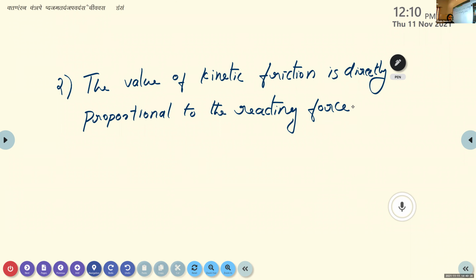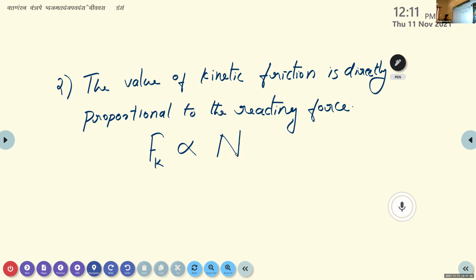If and only if this normal force and the force acting vertically downwards are equal, then we can say the object is in a state of balance. So the value of kinetic friction is directly proportional to the reaction force, that is the normal force. Kinetic friction Fk is directly proportional to the reaction force, which is normal to the surface of the object. We call it normal force, represented by the letter N.